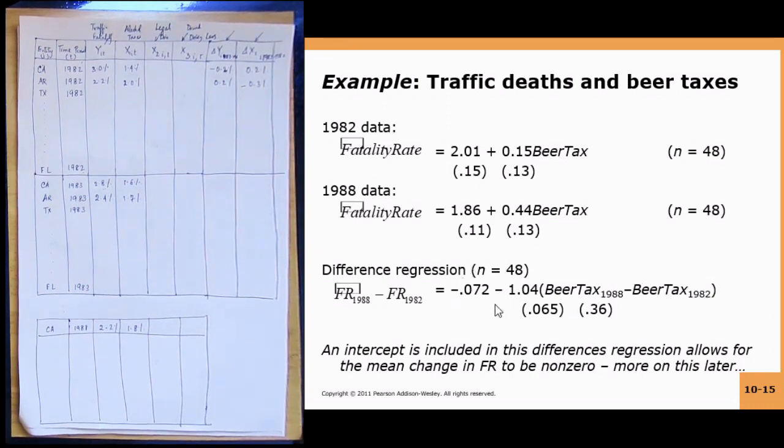Now notice that the beta coefficient was positive over here and it has become negative over here. Over here the brackets have shifted a bit. This is the standard error for this, and this is the standard error for this. And you will notice that over here it is definitely statistically significant.